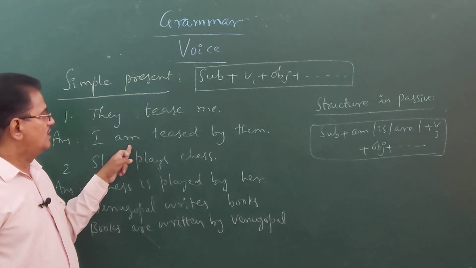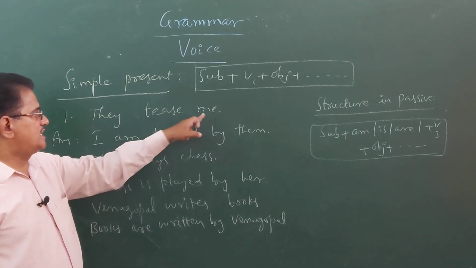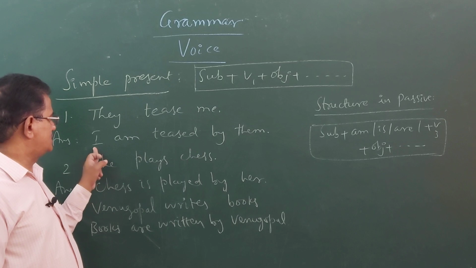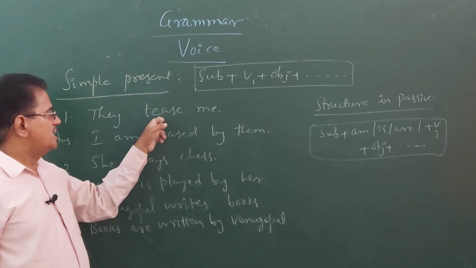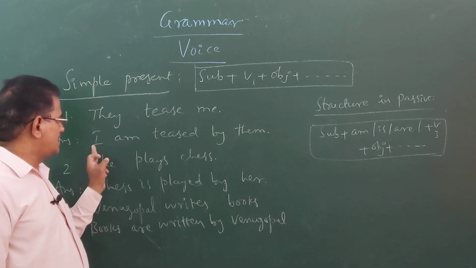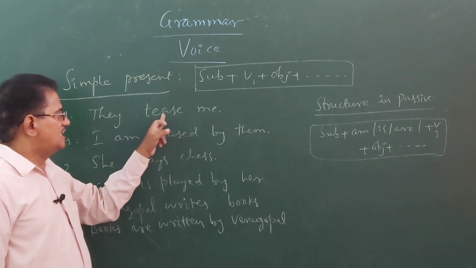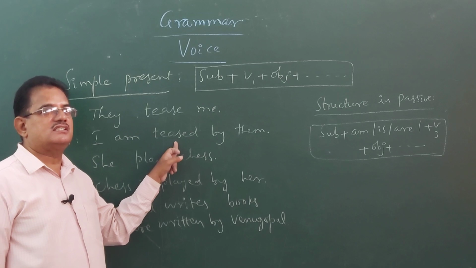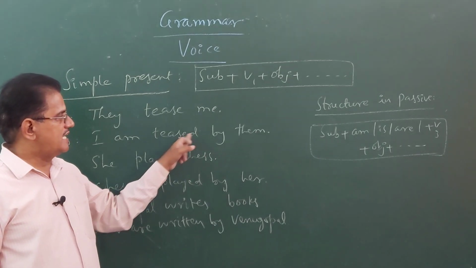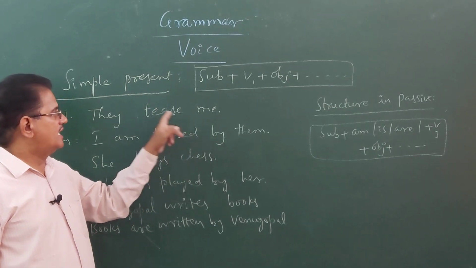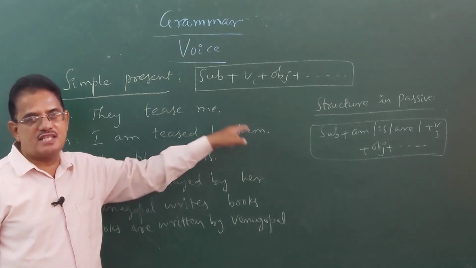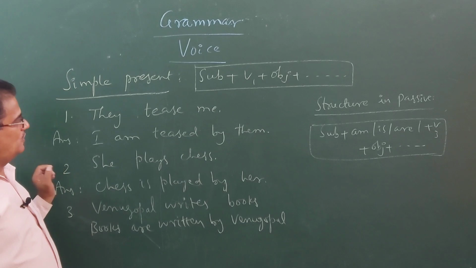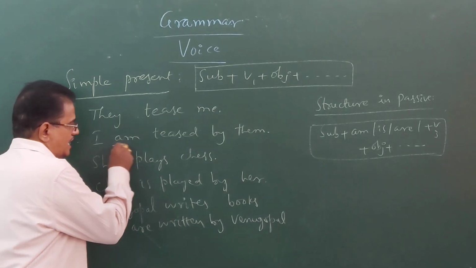According to the rule, we have to write object in the place of the subject. Then we have to change the verb form tease into passive form. Because I is the subject, we write am. Then we write the V3 form of tease, that is teased. Then we use the preposition by and we write the subject in the place of the object, that is they becomes them. This is how, look at this, I am teased.